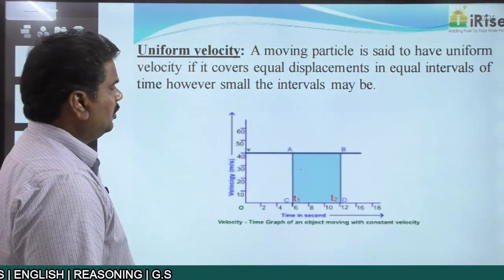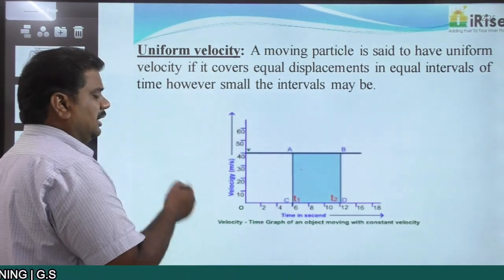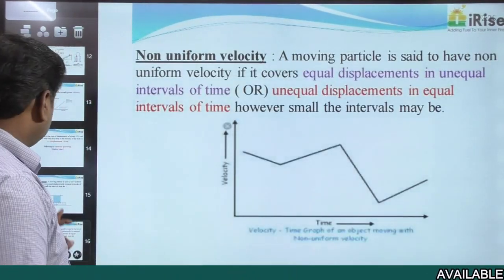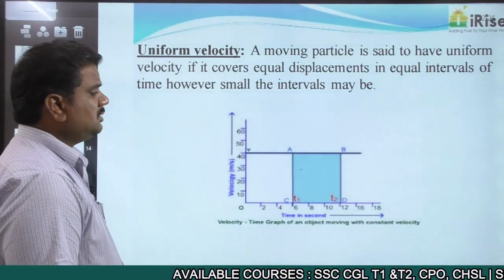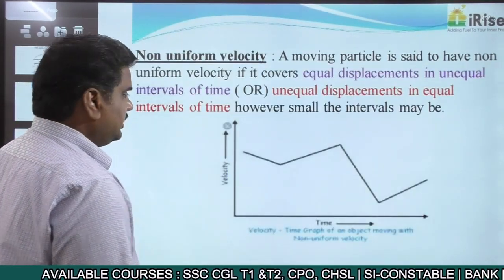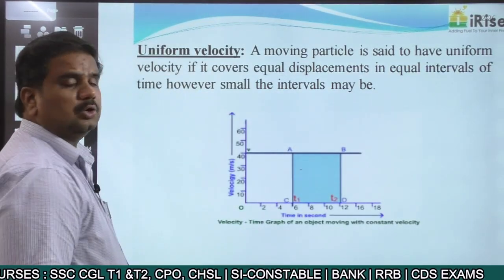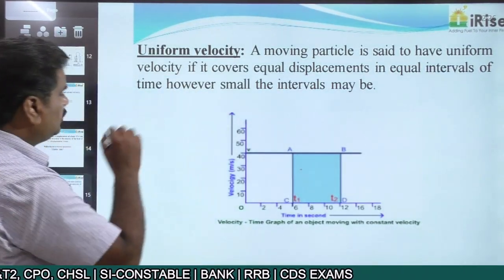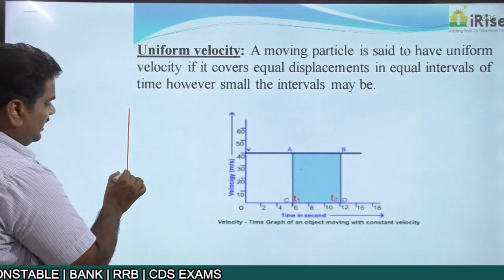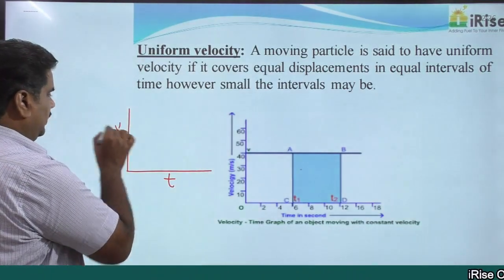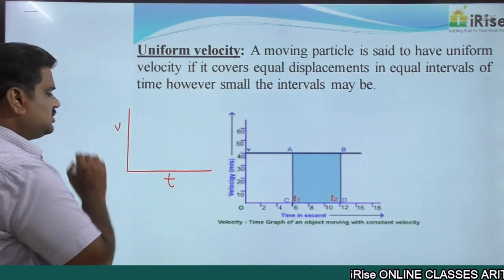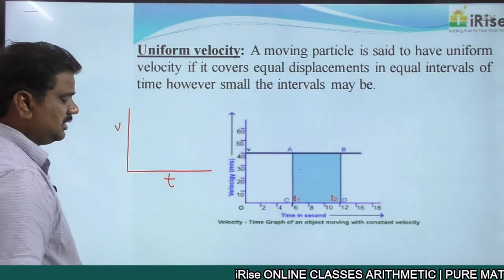In the case of uniform velocity, if an object is covering equal distances in equal intervals of time, that is what you call uniform velocity. So when trying to draw the graph, you draw a graph keeping in view time and velocity. Velocity is always taken on the y-axis, time is always taken on the x-axis.